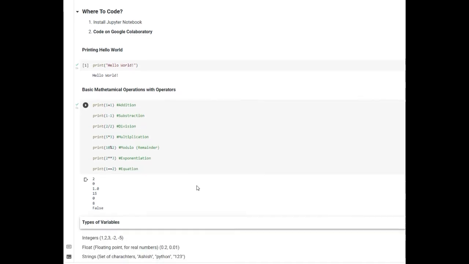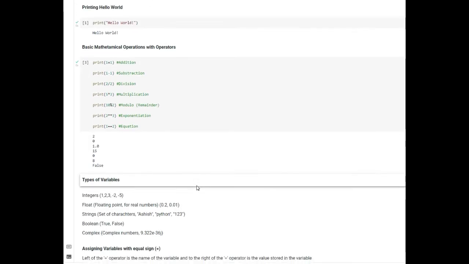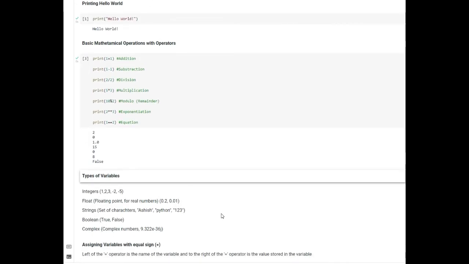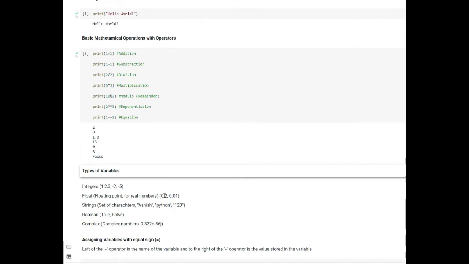The next one is types of variables, right? So there are different kinds of variables in Python, and these are integers. So there can be 1, 2, 3, -2, -5. Then you have different kinds of variables that are called floating point variables or floats, and these are for real numbers. So you can have 0.2, 0.001.